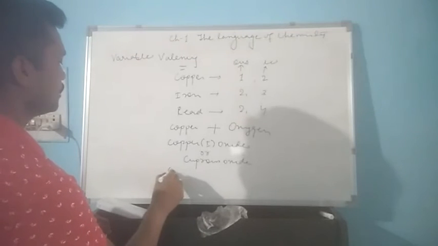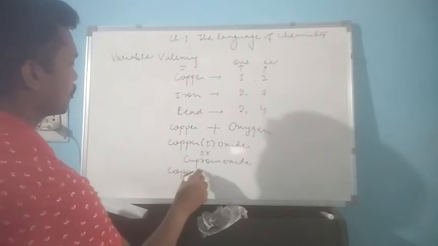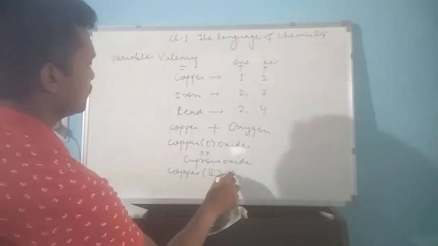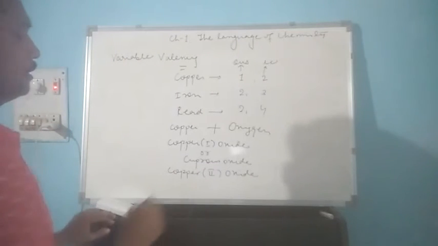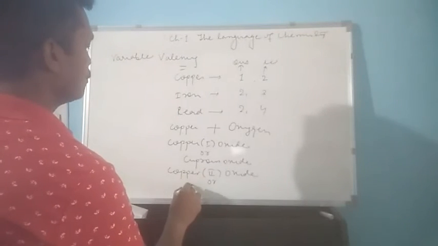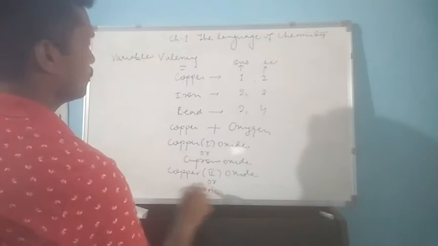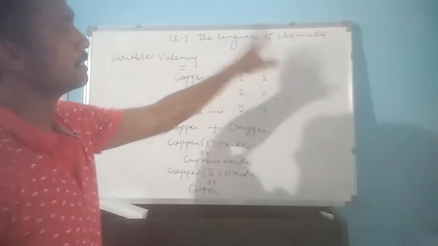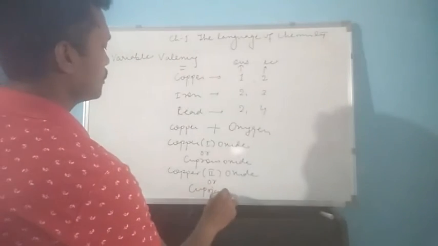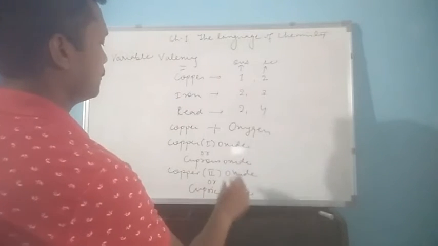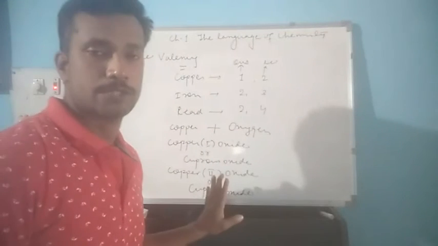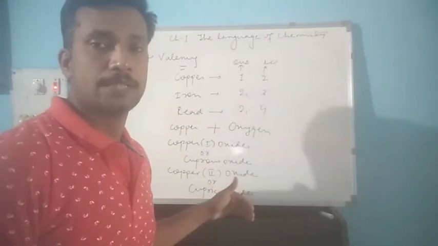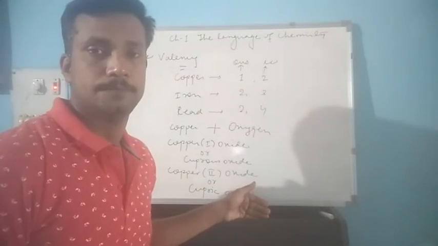In this case, it forms copper 2 oxide. Copper 2 oxide. And this can also be written as cupric oxide, because with 2 as the valency, IC will be the suffix. So you can see copper has formed two different compounds with the same element oxygen. One is cupric oxide, the other is cuprous oxide.